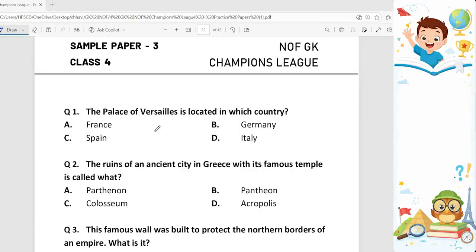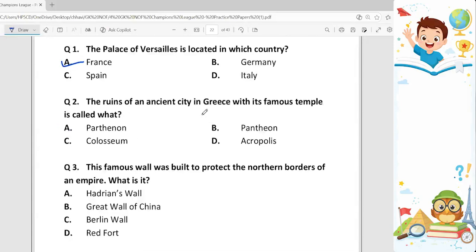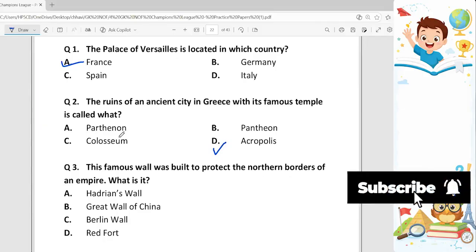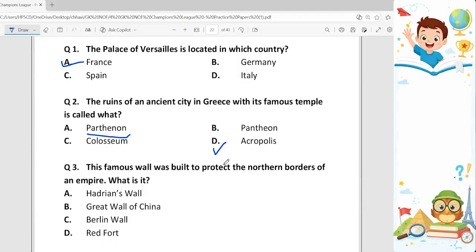So Palace of Versailles is a royal residence located in Versailles. It is a famous symbol of French monarchy and a UNESCO World Heritage Site, and therefore it is located in France. Option A. Second, the ruins of an ancient city in Greece with its famous temple is called what? It is called Acropolis. Option D. Because this Parthenon itself is a temple, while Acropolis is the entire fortified complex or city ruins.